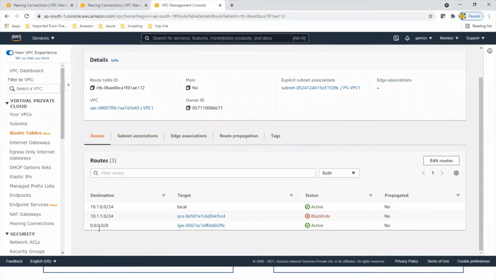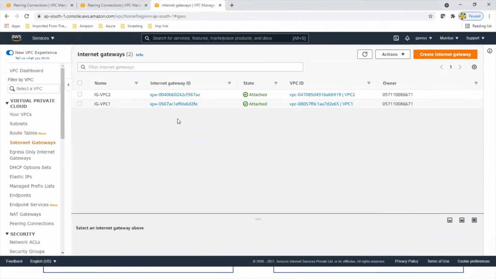If we talk about the routing table of VPC1, then for internet connection it's going over the internet gateway that is attached to this VPC.